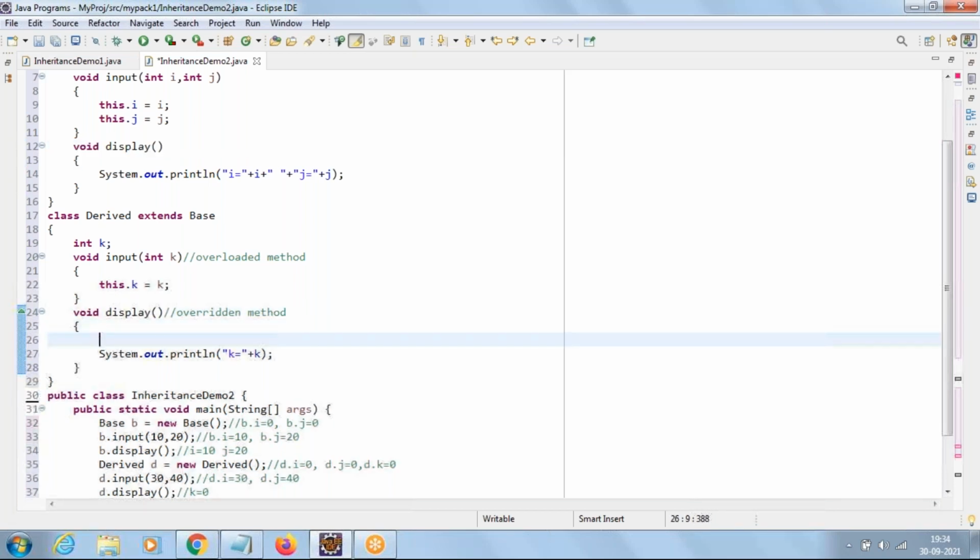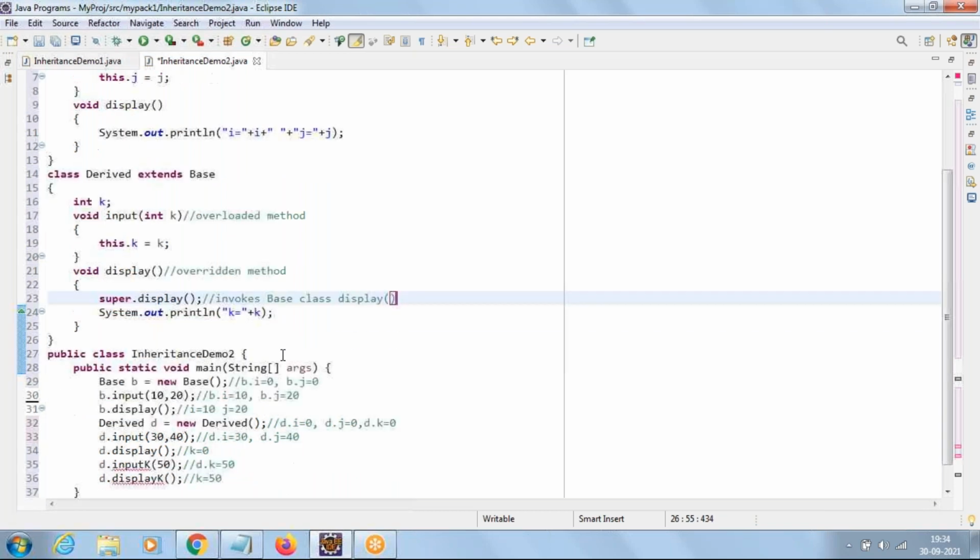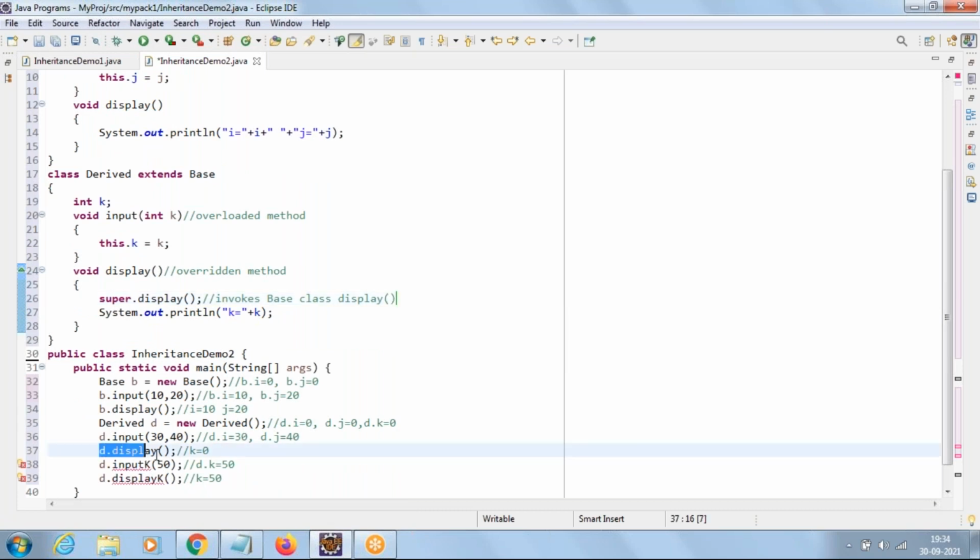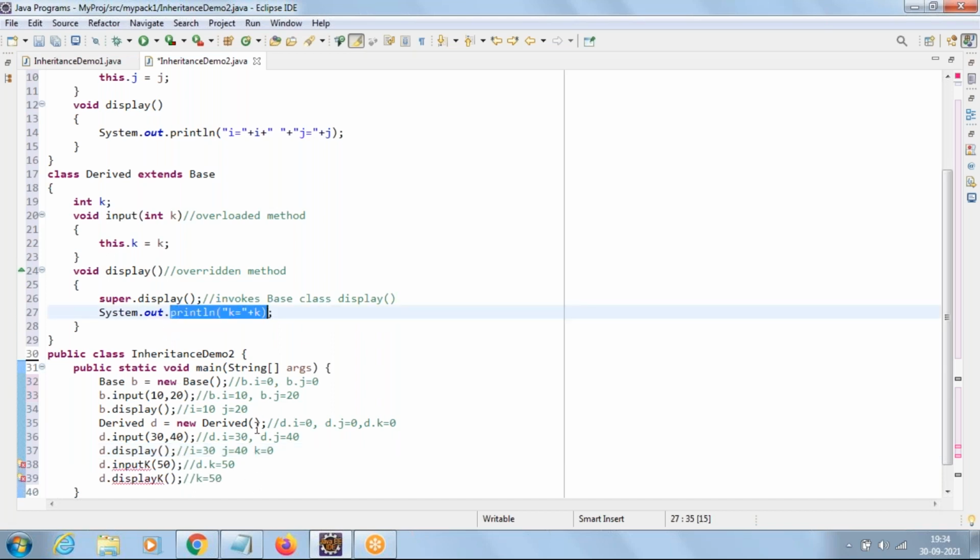How to jump is by using the keyword super and calling the method display. It invokes the base class display method. So when you say d dot display, it goes to the display method of derived, and super dot display jumps to base class display, which displays the value of ij for the d object. So I will be 30, j will be 40, and k is 0. Now it comes back and prints the k value, that is 0.